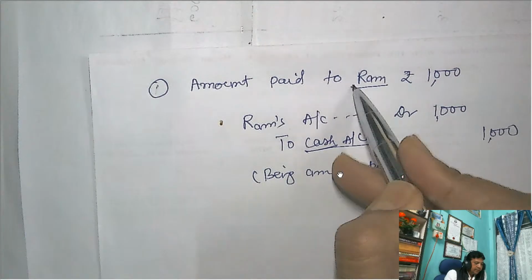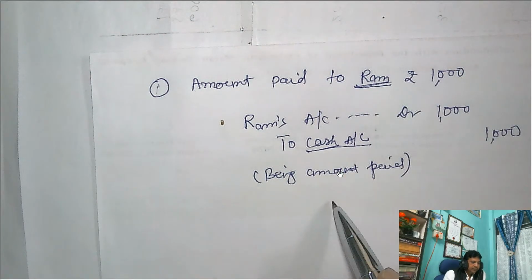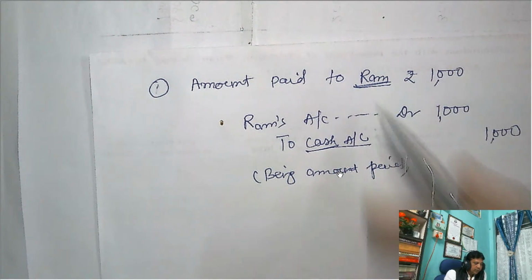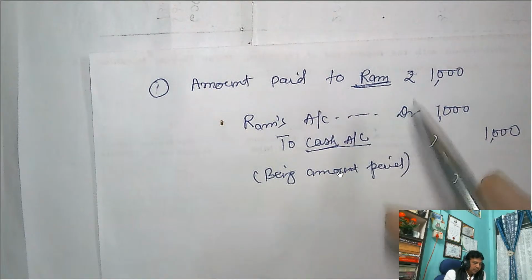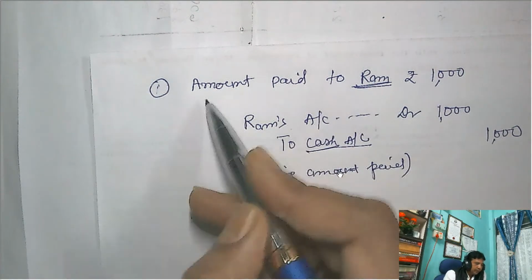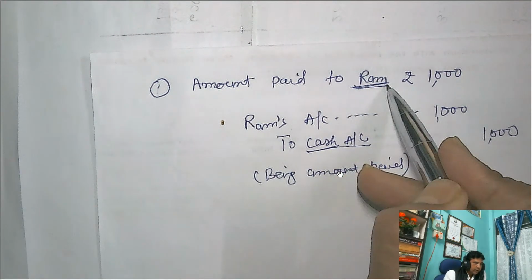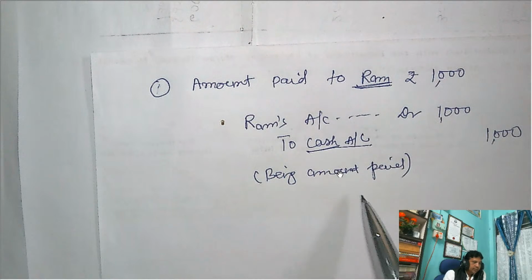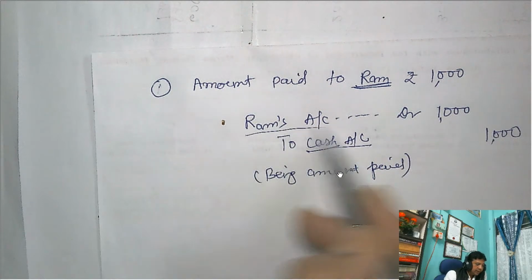Now, Ram is the natural person. Whether natural person or artificial person, the rule of debit and credit is the same. So when you paid money to Ram, debit the receiver. So here Ram's account is debited.